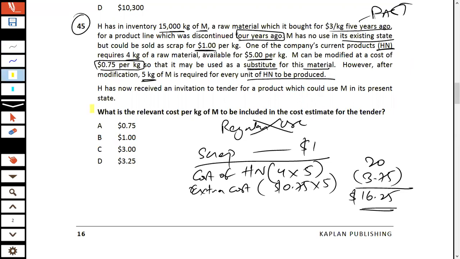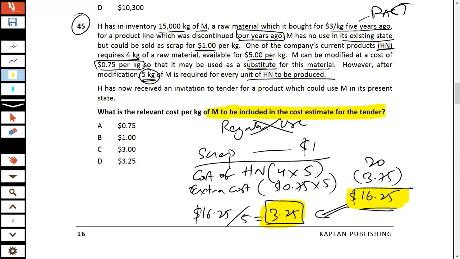If this is 16.25, what is going to happen next? You would simply say that 16.25 is the benefit we would get for using 5 kg of M. So $3.25 is going to be the benefit for a single kg of M. So what is your answer going to be? Your answer is going to be $3.25 per kg. So the relevant cost of M to be included in the cost estimate has to be $3.25 a kg.